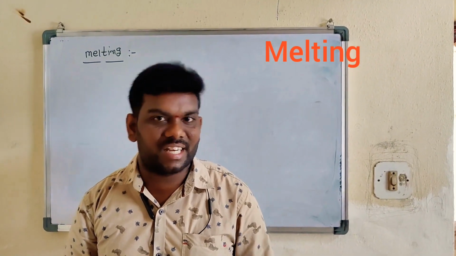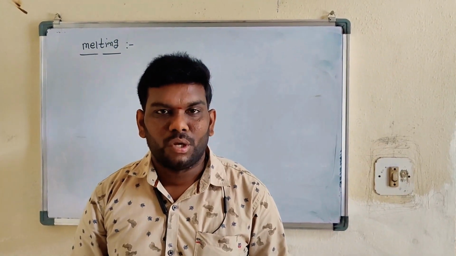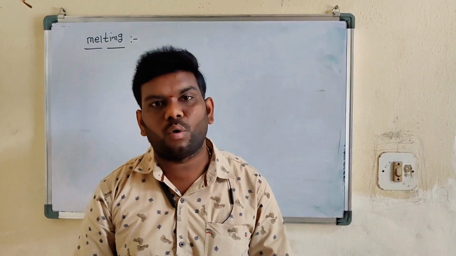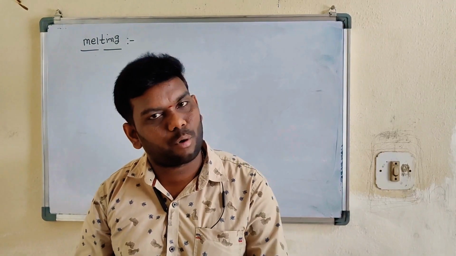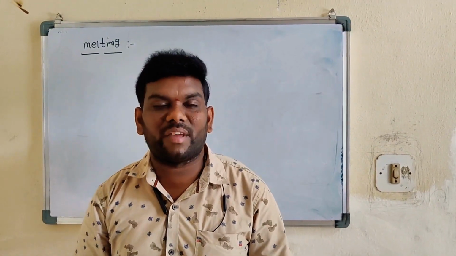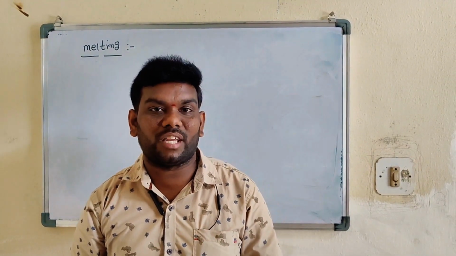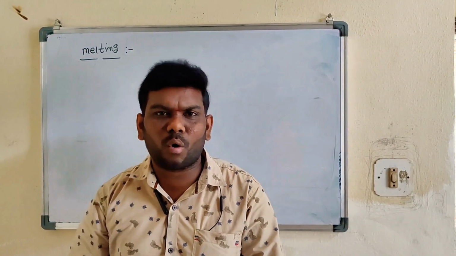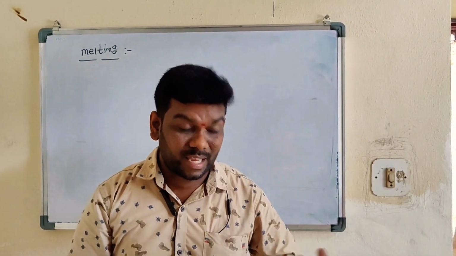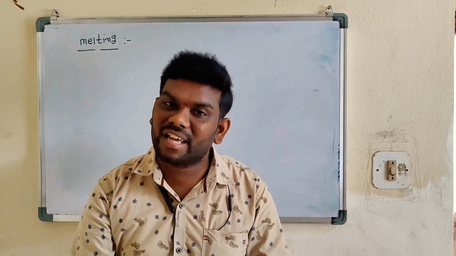Already in this heat lesson, 6 parts are completed. This is the last part of the heat lesson. In this class, I already told about melting and freezing. So in this class, I will briefly explain and solve some problems. Problems are very important in our public examination. So students, please listen carefully, observe carefully. In these sums, so many problems are there. In these sums, problems means these sums are very problematic.